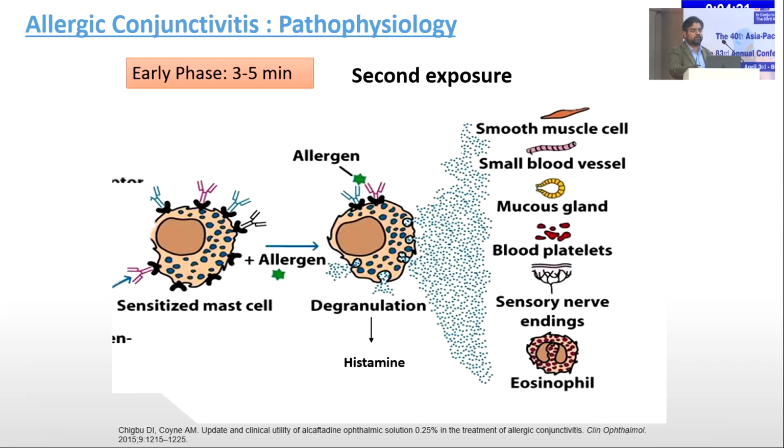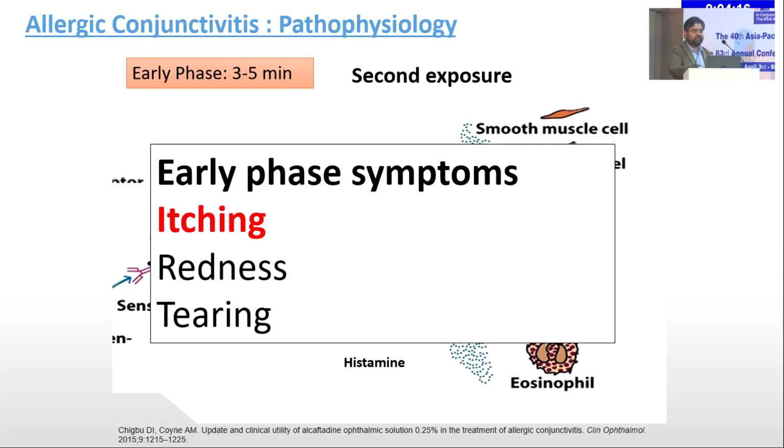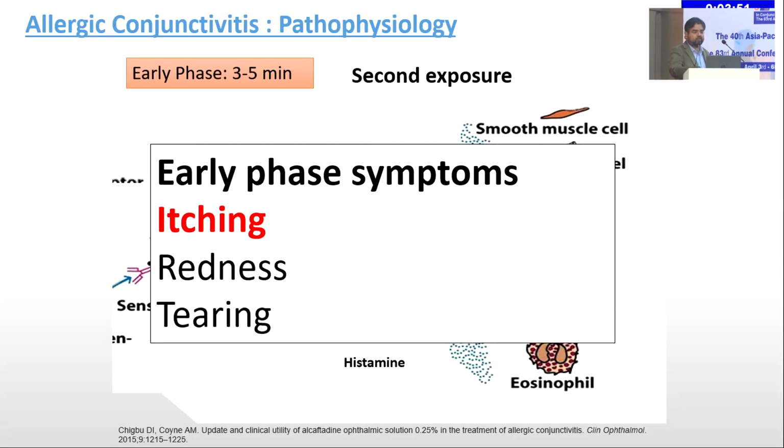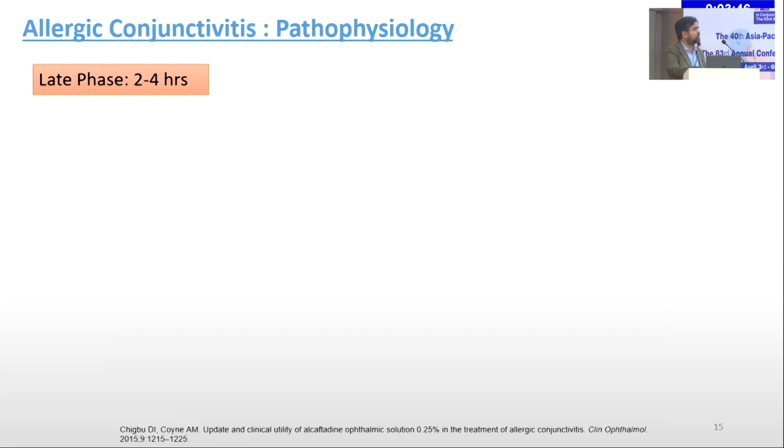On subsequent exposure, there are two phases, the early phase as well as the late phase. In the early phase, sensitized mast cells come in contact with the allergen on subsequent exposure, which causes degranulation of the mast cells. These release various inflammatory mediators like histamines, leukotrienes, as well as interleukins. Histamines act on smooth muscle cells, blood vessels, mucous glands, blood platelets, nerve endings, as well as on eosinophils. So itching is the earliest symptom, along with redness and watering.